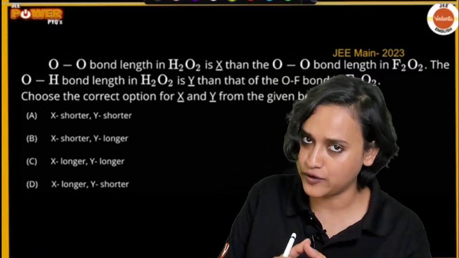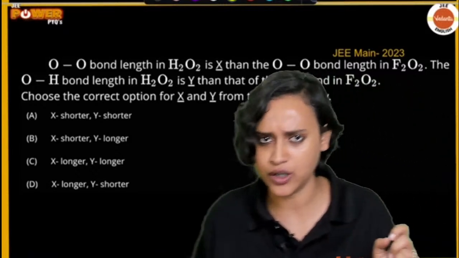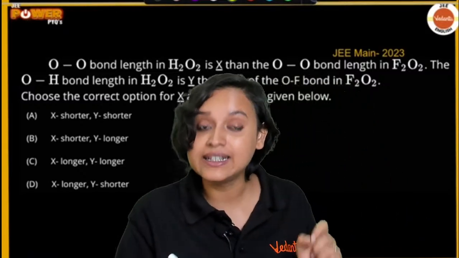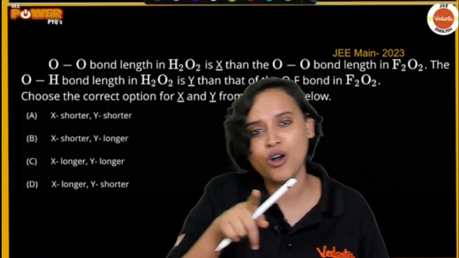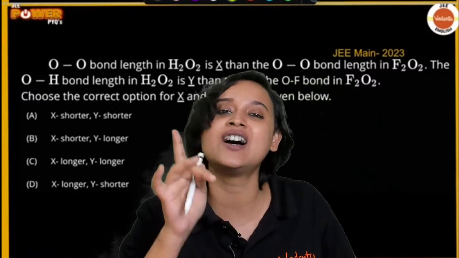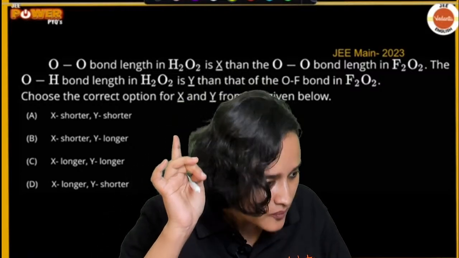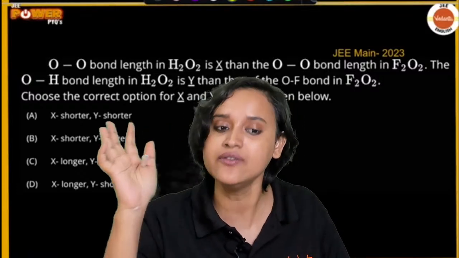Now in O2F2, we know that O2F2 has a very similar structure to hydrogen peroxide, isn't it? But the OO bond length that you have is actually shorter because we all know that fluorine has a very high electronegativity, correct?